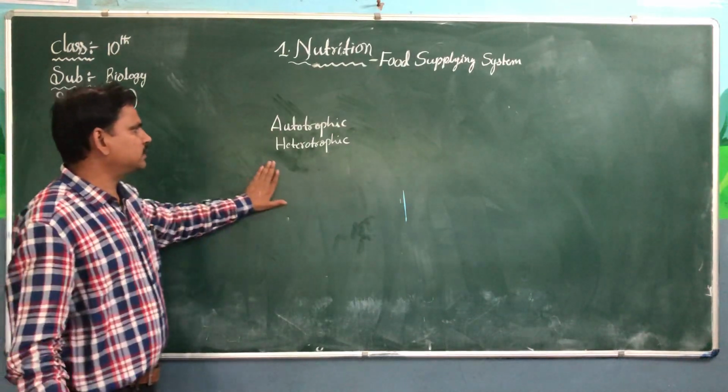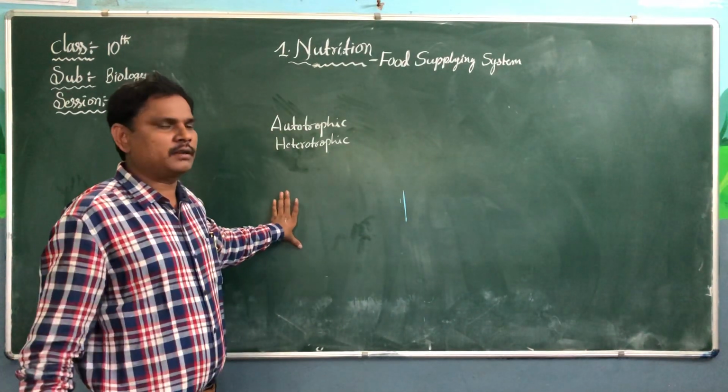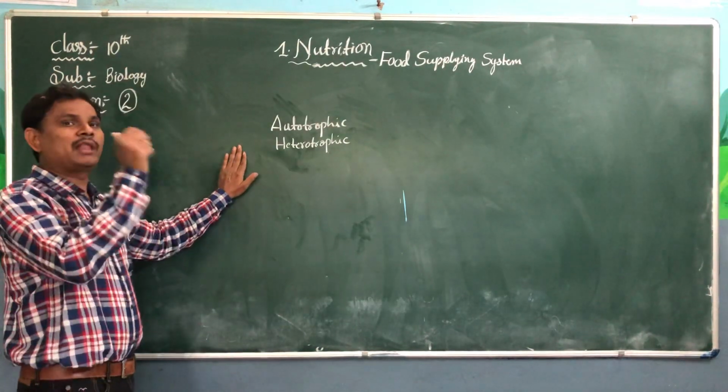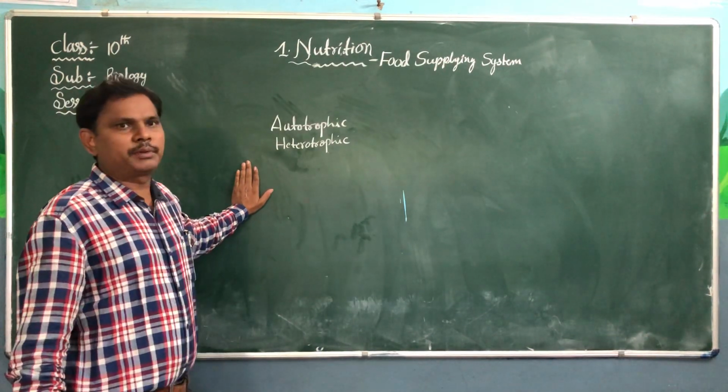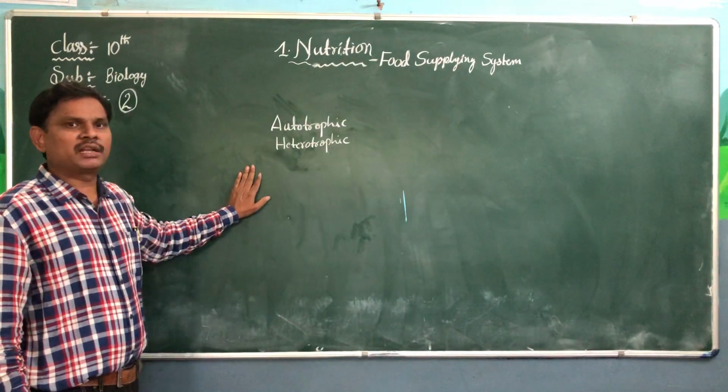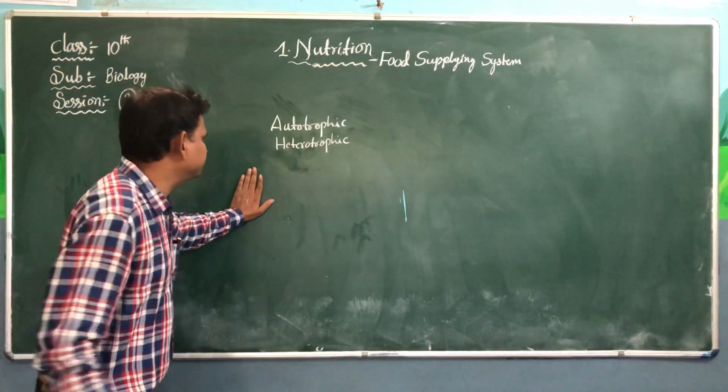They use carbon dioxide from the atmosphere and water from the soil. In the presence of light and chlorophyll, they prepare food materials, which is nothing but glucose, and they release oxygen also.